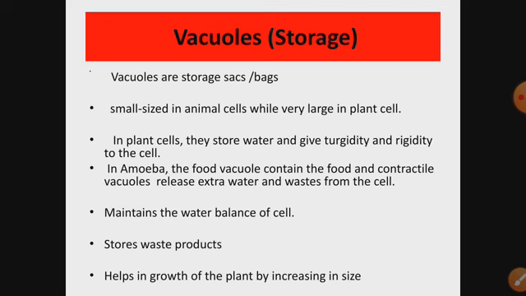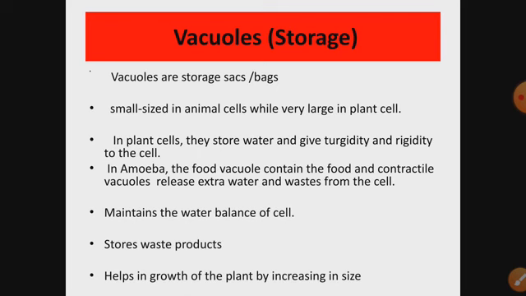In amoeba, the food vacuole contains food and contractile vacuole contains water. Whenever the amoeba has to release extra water and waste, these can be released through the cell. So here you can get the example of vacuole in case of amoeba. You have seen food vacuole in amoeba where they store food, and just to maintain the water balance they have contractile vacuoles. In contractile vacuoles they store water as per their requirement. If they want to lose water, they release it through the contractile vacuole.